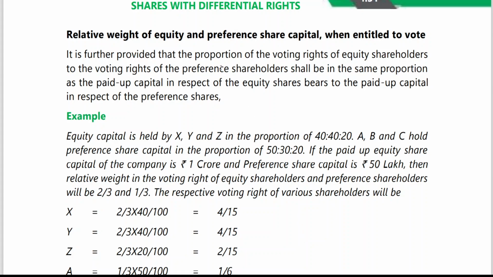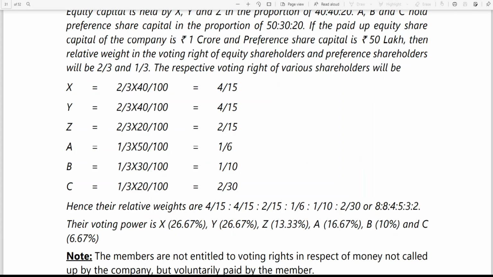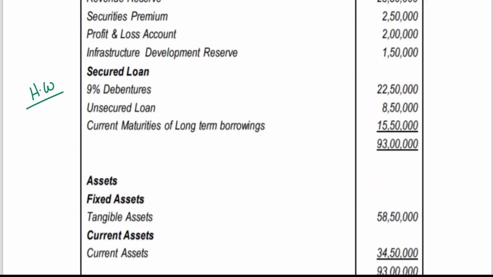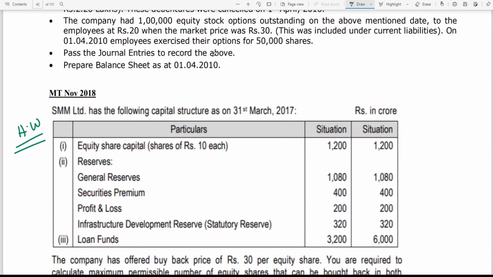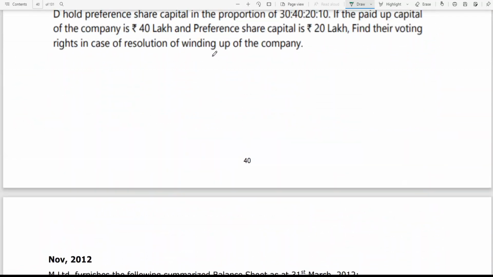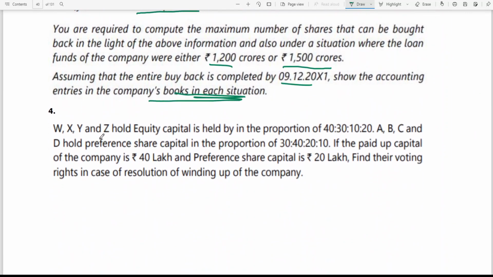Okay, this is an example of relative weight of equity. You can expect this kind of problem. I want to give you the same model given in the material, our CHAMS material. Fourth problem: W, X, Y and Z hold equity share capital in the proportion of 40 is to 30 is to 10 is to 20. A, B, C, D hold preference share capital in the proportion of 30 is to 40 is to 20 is to 10. If the paid up capital of the company is 40 lakhs and preference share capital 20, find their voting rights in case of resolution of winding up of the company.